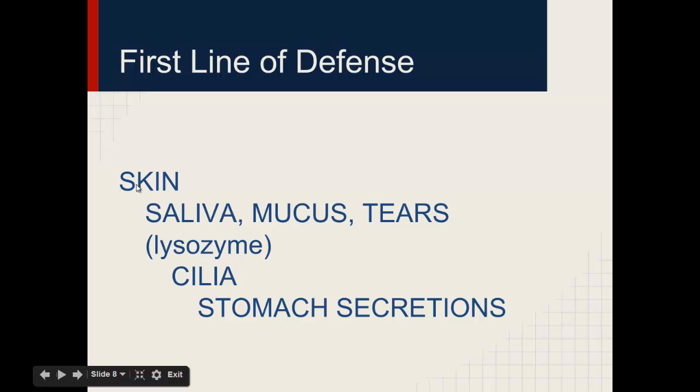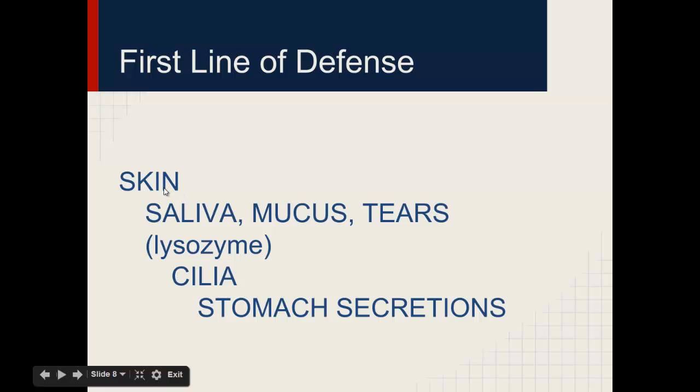And you'll notice that the words here go in kind of a diagonal, and that's on purpose. So first we have our skin. And our skin is just one big barrier that's there to keep out anything that doesn't belong inside our body. But we know that our skin also has openings, natural openings like our eyes, our mouth, our ears. And then also sometimes we'll have a break in our skin like a cut. And all of these openings could let in diseases.